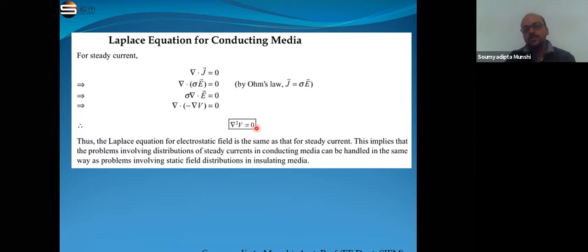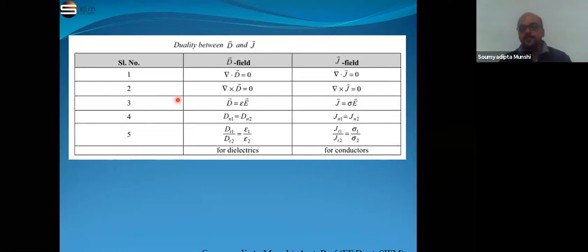Okay, so in any steady current problem, where a current flows through any conductor which is placed in an electric field, we can simply use the Laplace equation here also. As we use it in the electrostatic field, in a similar manner we can use this Laplace equation in the steady current case, steady current flowing through any particular conductor. So this is the Laplace equation for any conducting medium.